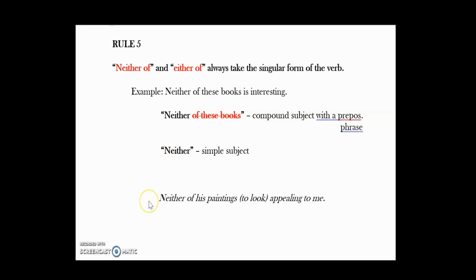Now you try. Neither of his paintings looks. Because neither of his paintings is a compound subject. Of the paintings is junk, and neither is going to be a singular subject.